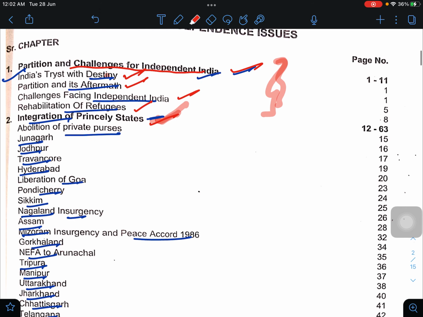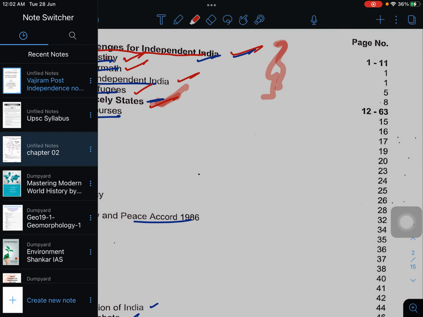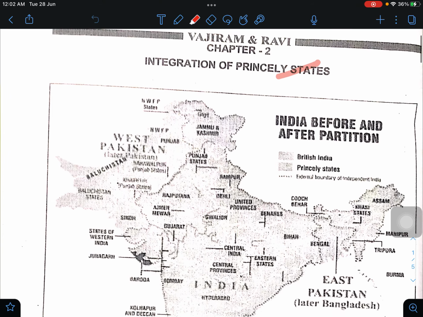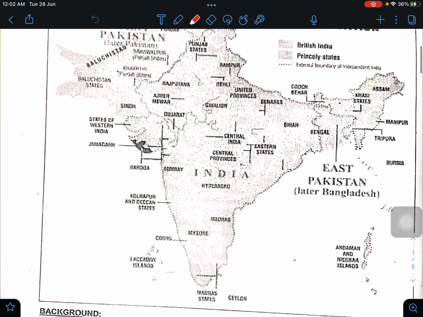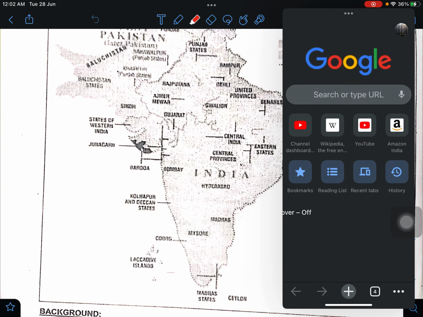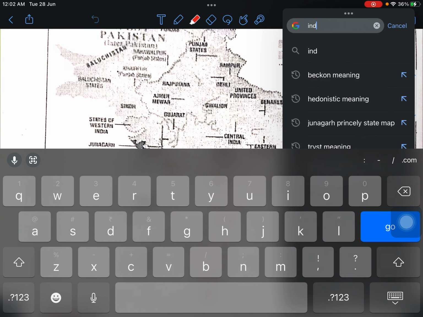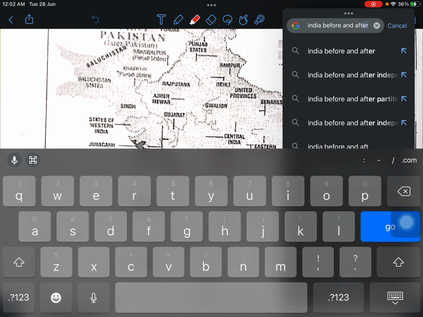Here we will read about the princely process, Junagadh, Jodhpur, Travancore and so on. So we shall start now with chapter 2, integration of princely states. So this is the India before and after partition map. I'll try to give you this map from the internet if possible.